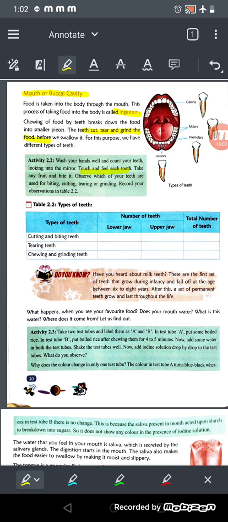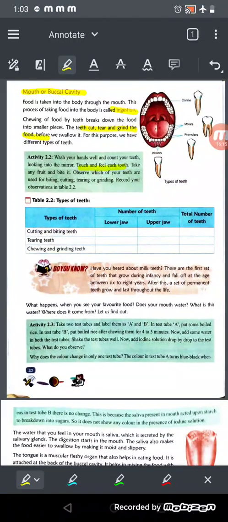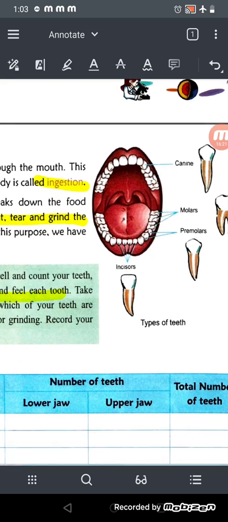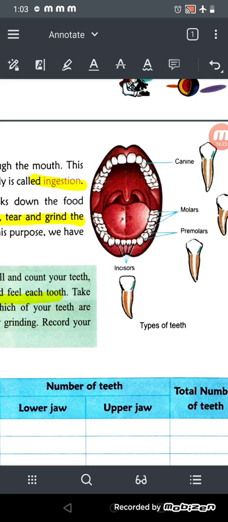You will see that your different teeth have different structures, right? So here you have the types of teeth and how they work, right? So cutting and biting teeth. See, these four teeth, and upper also, these four teeth are known as the incisors, by which you can cut the food.